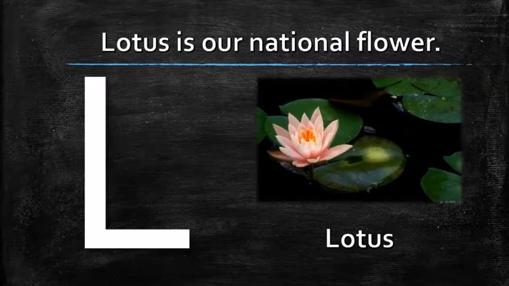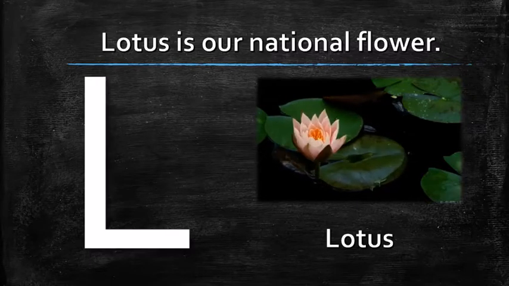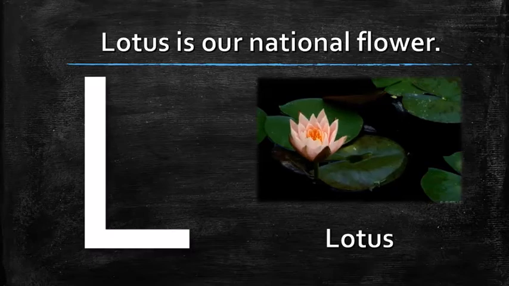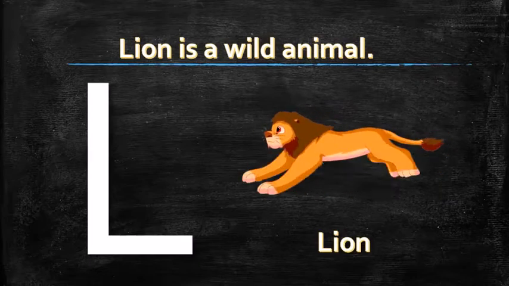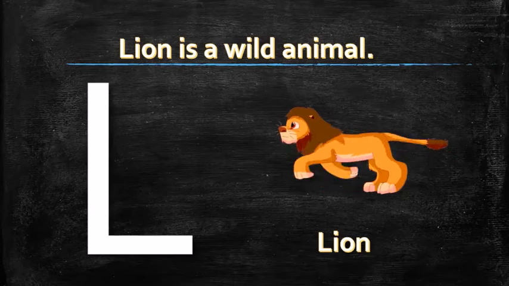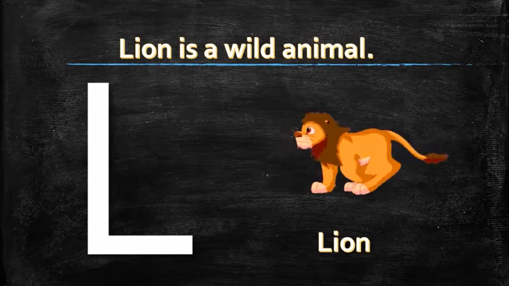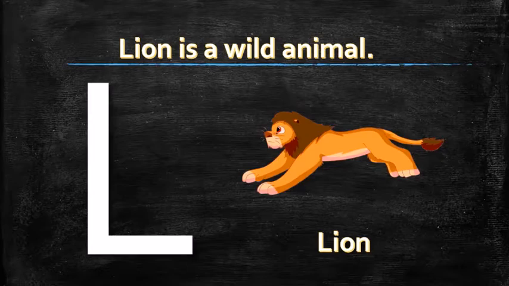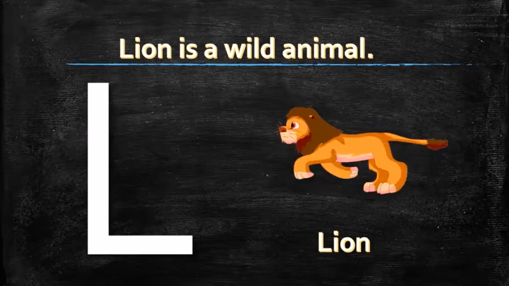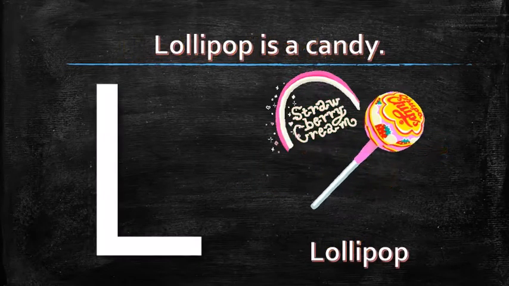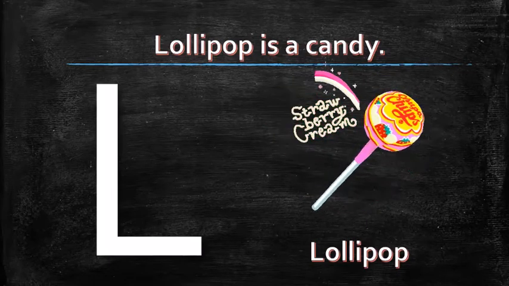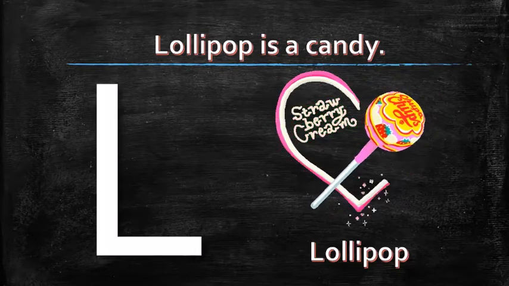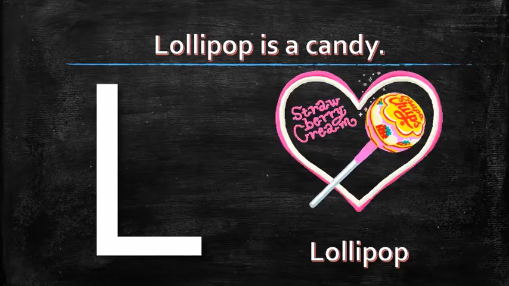L for lotus. Lotus is our national flower. L for lion. Lion is a wild animal. L for lollipop. Lollipop is a candy.